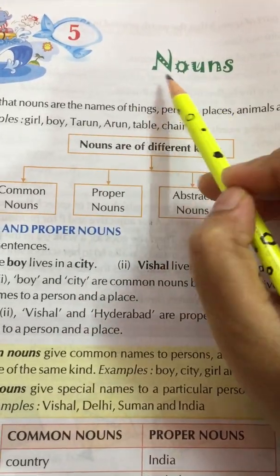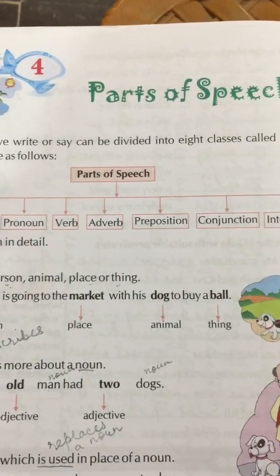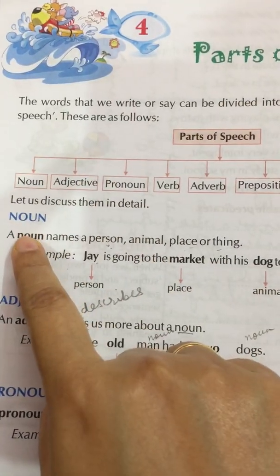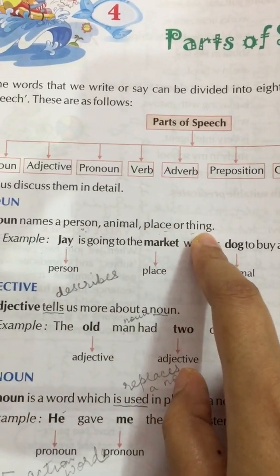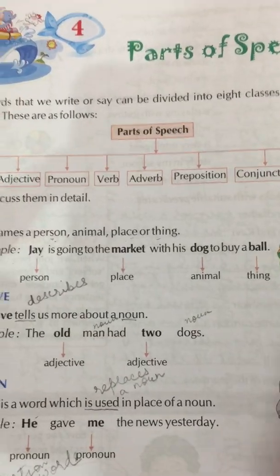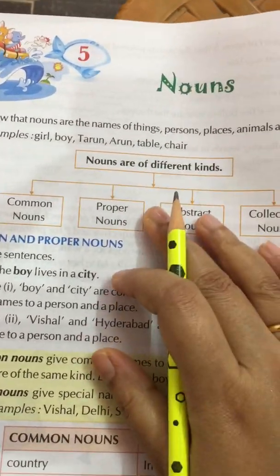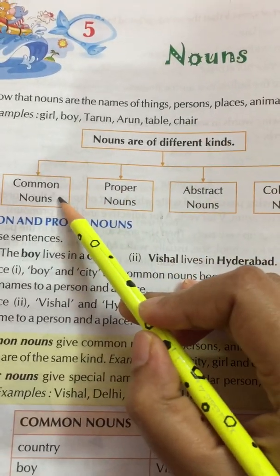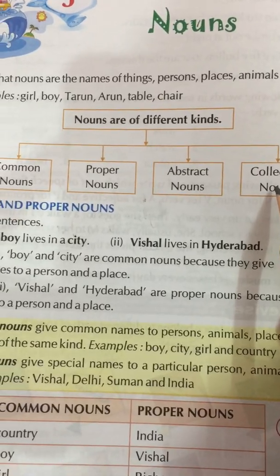So we have already learnt about nouns in the previous chapter, parts of speech. I hope you remember it. Here in parts of speech, I taught you what is a noun. A noun names a person, place, animal or thing. Okay. So in this chapter, today we will study the kinds of nouns. Nouns are of different kinds: common nouns, proper nouns, abstract nouns and collective nouns.